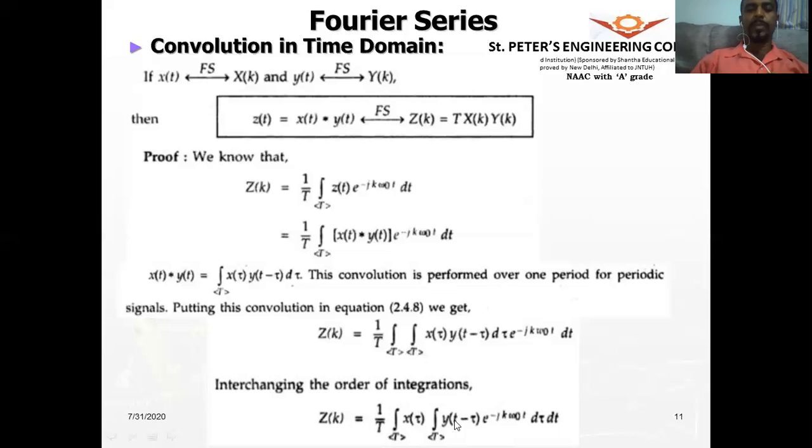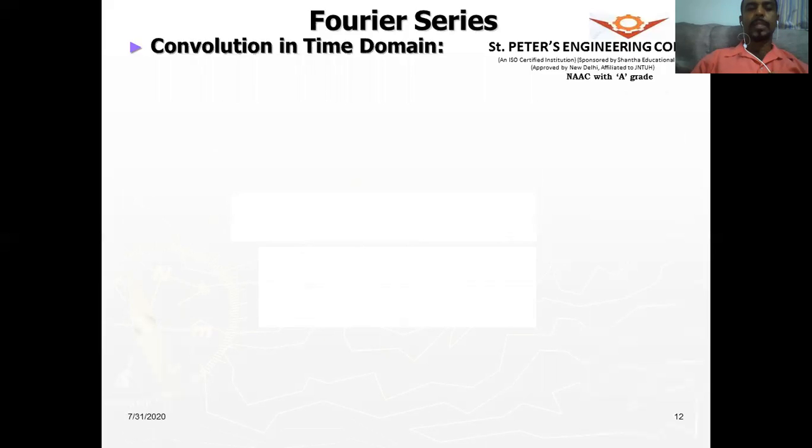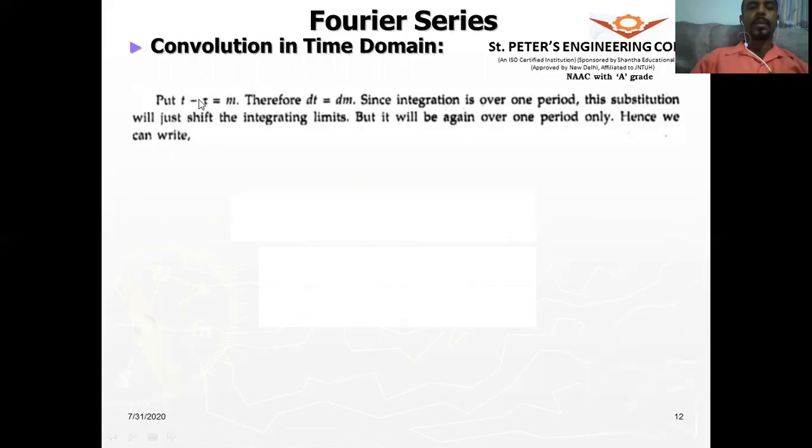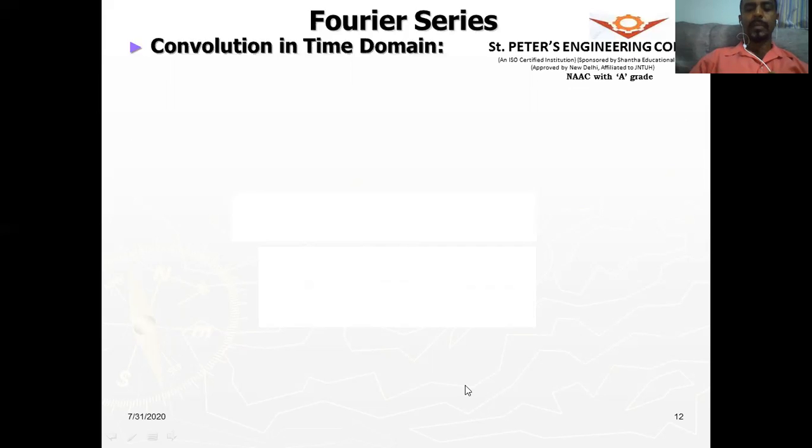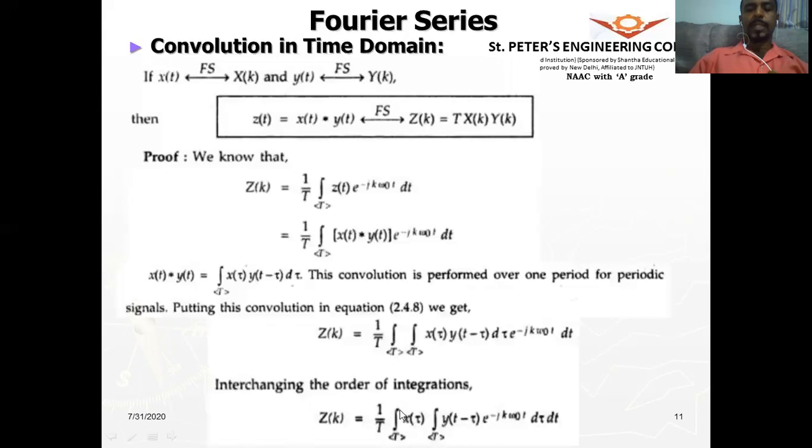So therefore, we will take a change in the variable: let t minus tau be equal to m. So dt will be equal to dm. So in this, the first integral is for tau and this integral is for t. So here t is the variable and tau is a constant as far as this integral is concerned. When the tau comes here, then only does the tau make sense as the variable here.